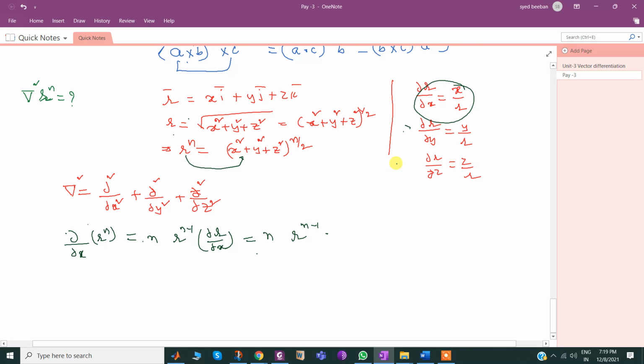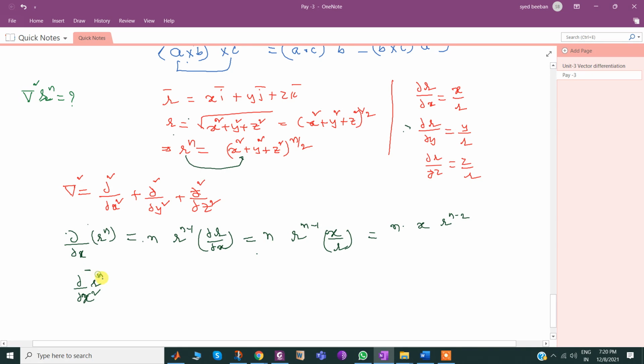∂r/∂x we already listed here. That is x/r, which is equal to n times x times r^(n-2). This is ∂/∂x, so one time differentiation. Similarly, second differentiation, ∂²/∂x²